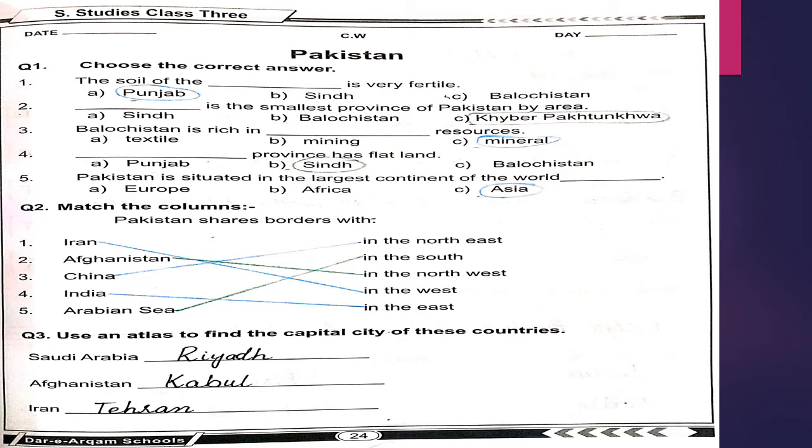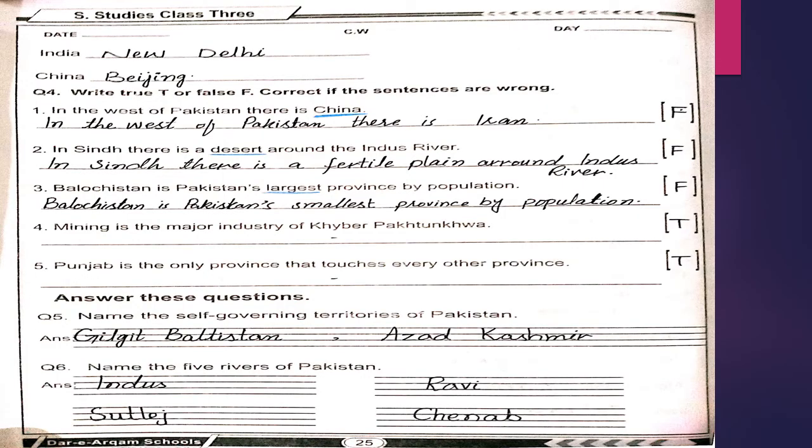Question number 3 is use an atlas to find the capital city of these countries. You have to tell the capital cities of given countries. First one is Saudi Arabia, and the capital city of Saudi Arabia is Riyadh. Next one is Afghanistan, and the capital city of Afghanistan is Kabul. Third one is Iran, and the capital city of Iran is Tehran. Page number 25. India, the capital city of India is New Delhi. China, and its capital city is Beijing.